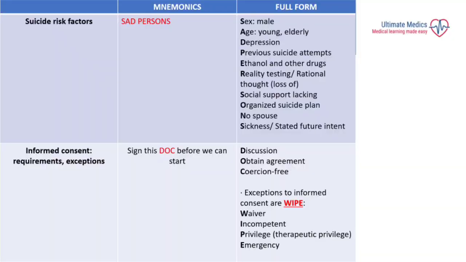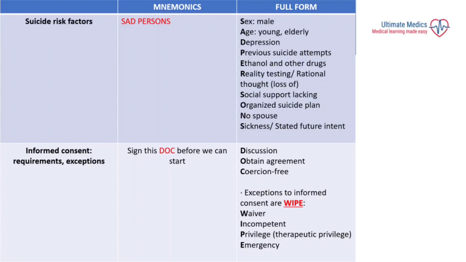First of all, we can see here the heading of suicide risk factors. For the mnemonic, we have SAD PERSONS. If we expand this mnemonic, we have the major points associated with the risk factors of suicide. S stands for sex, which is prominently male. Then A stands for age, which can be young as well as elderly. Then we have D, which stands for depression, P for previous suicide attempts, E for ethanol and other drugs. R stands for reality testing or rational thought, which can be lost or lacking.